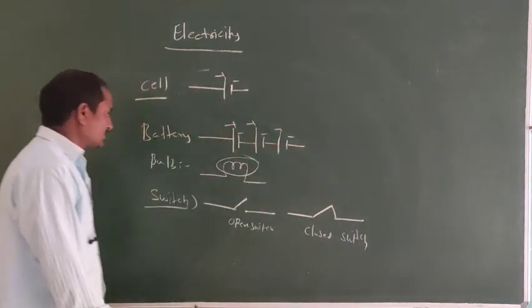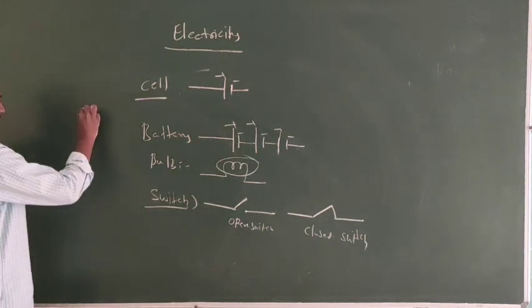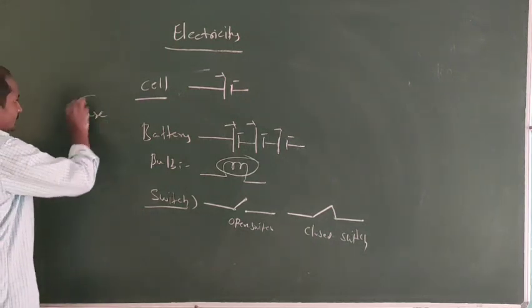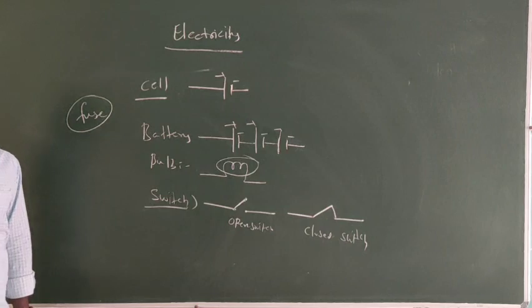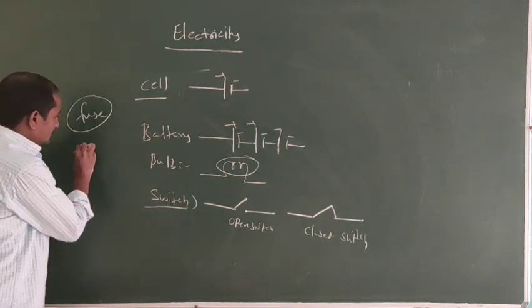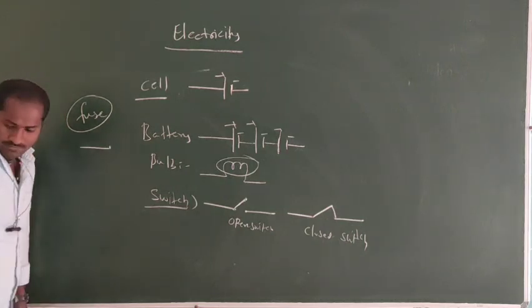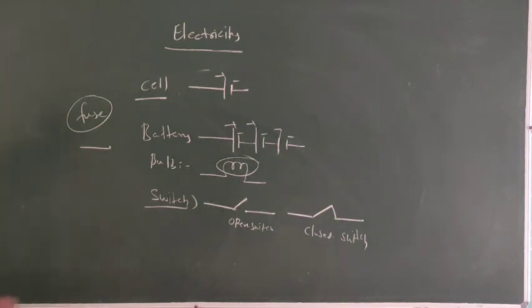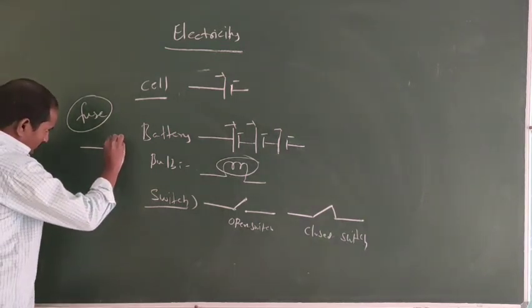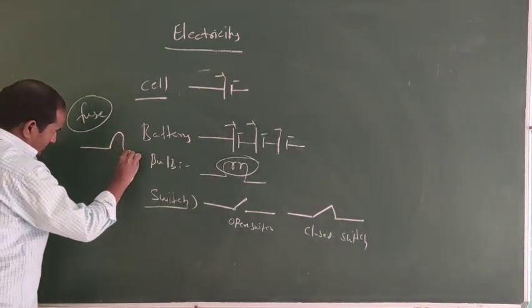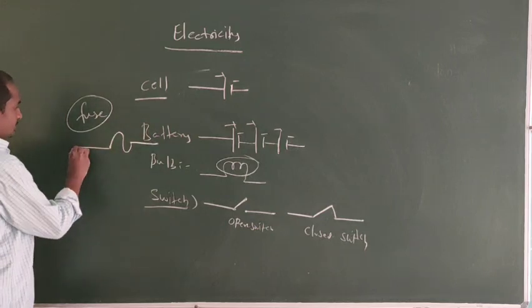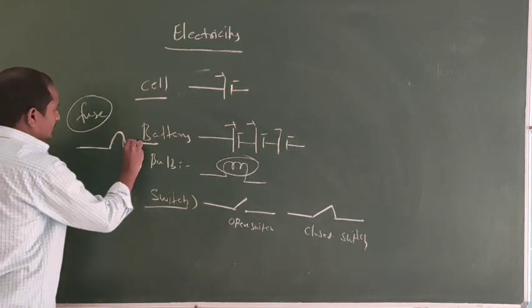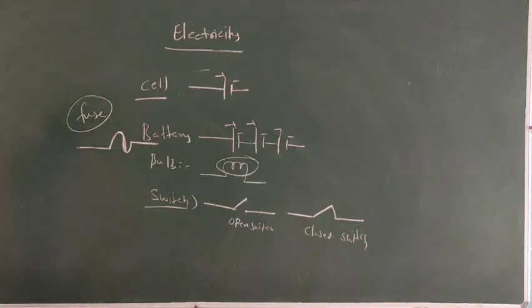It is a closed switch. Next, fuse. A fuse is a safety device in an electric circuit. It is the fuse symbol.